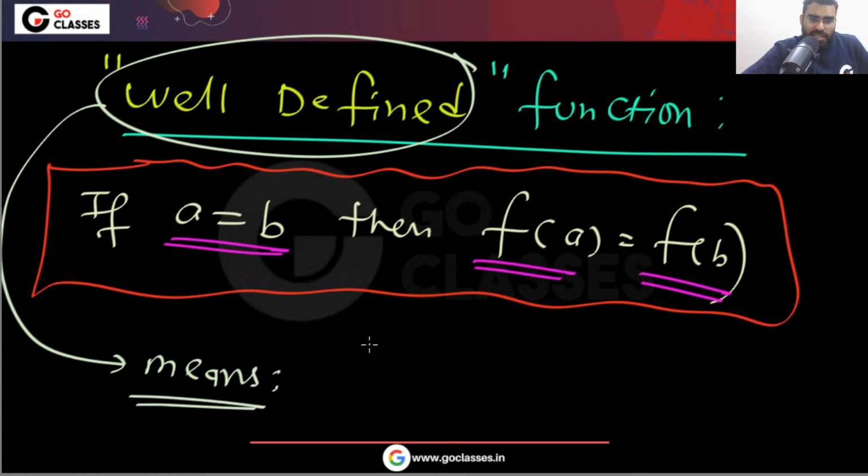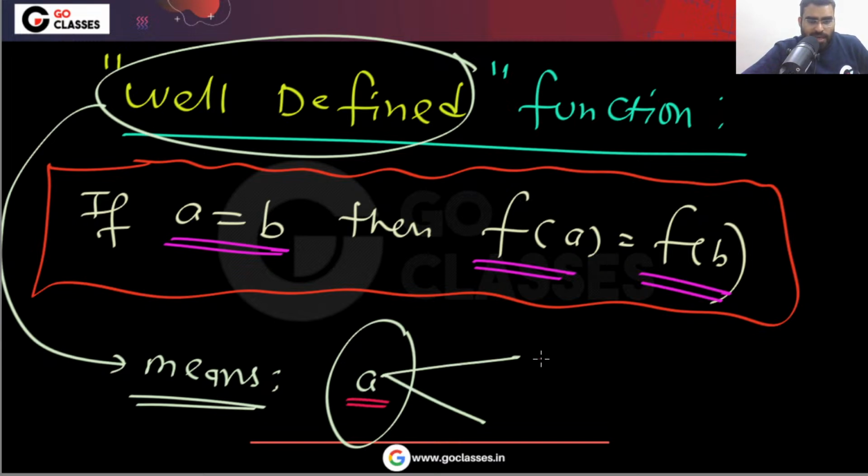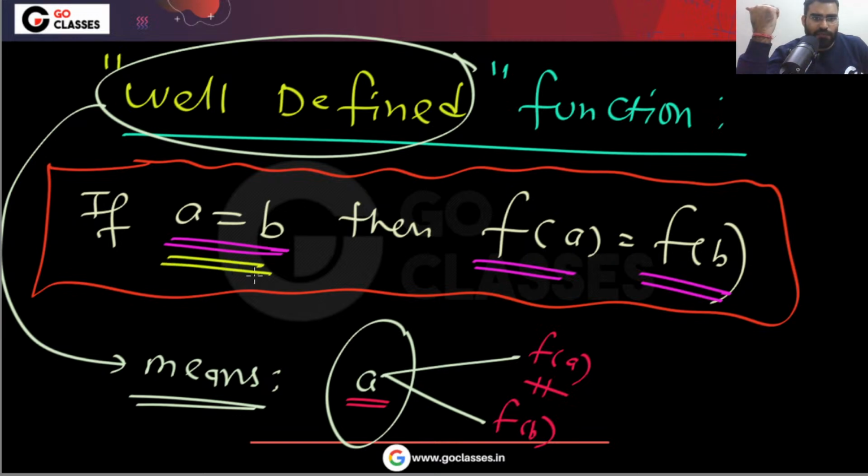What it means? It means that the same element cannot have two images. Please let me know, did you understand the well defined function? What is a well defined function? Did you understand that if A is equal to B, then f(A) is equal to f(B)?